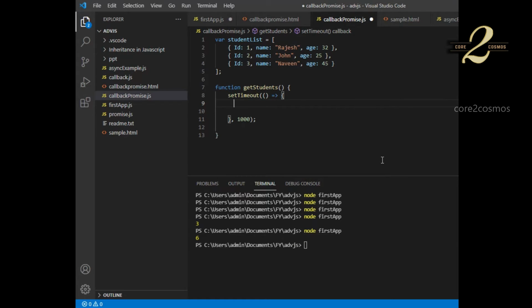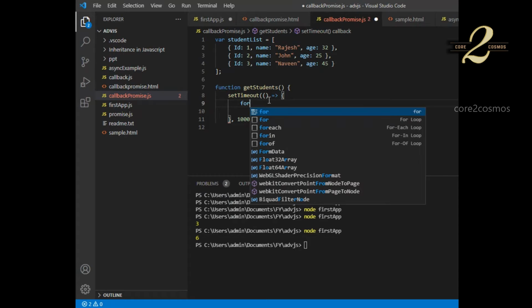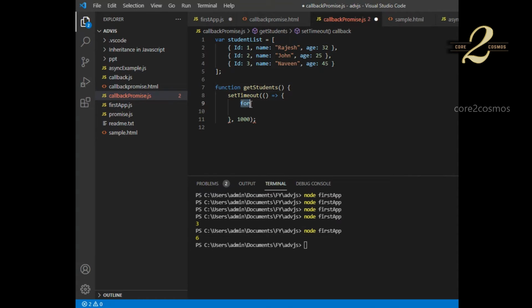So in classical JavaScript, in order to loop it, we will be using for, and then i is equal to 1. We will be using the classical for loop, right? Or we will be using for and then index in. Similar to for each, we had some other loop called for in for objects too. So we will have a for and a for each loop in classical JavaScript.